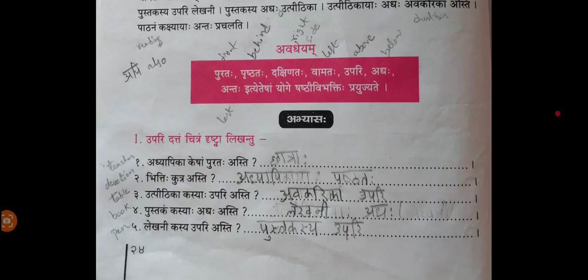I'll repeat the sentences, answers once again. You just cross check. You don't see these answers. First you fill based on the scenario given.